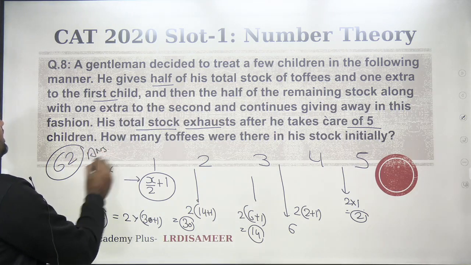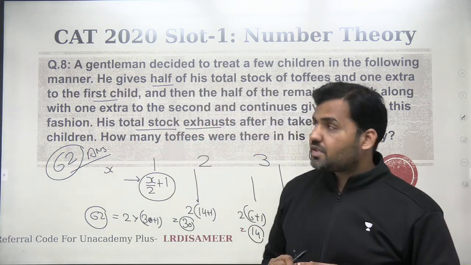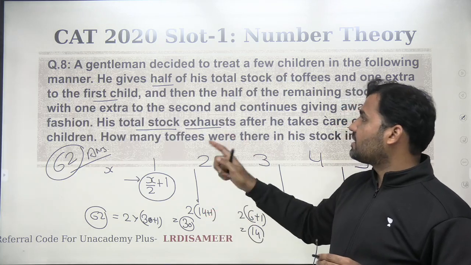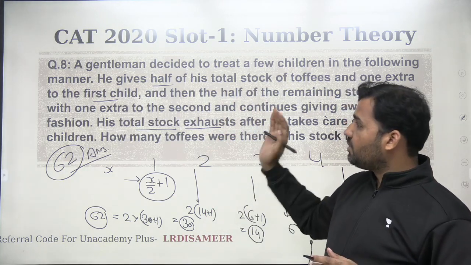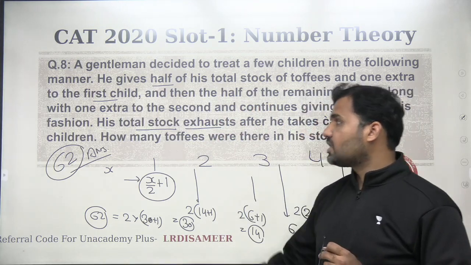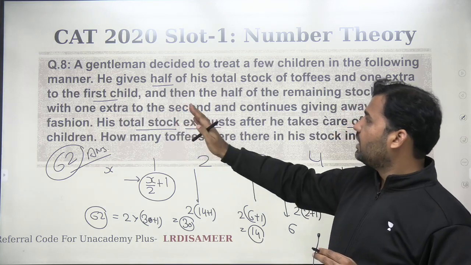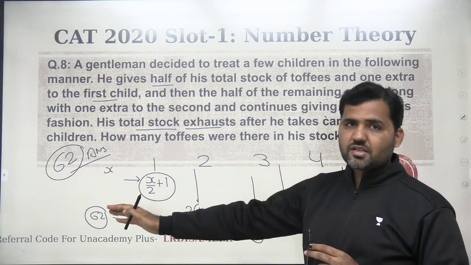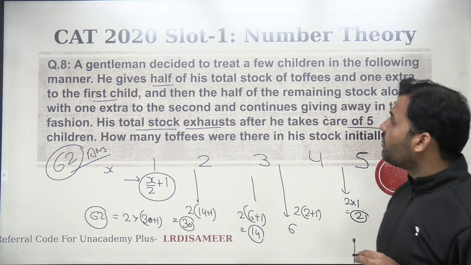Easy one again. Right? If you have done previous year questions of CAT from the number system topic, this is the question that you have done earlier. So this question was a repeat in CAT 2020, which you can easily do the moment you read the first line, right? You should be knowing the approach of solving the question this way, because this question has already been repeated twice before.